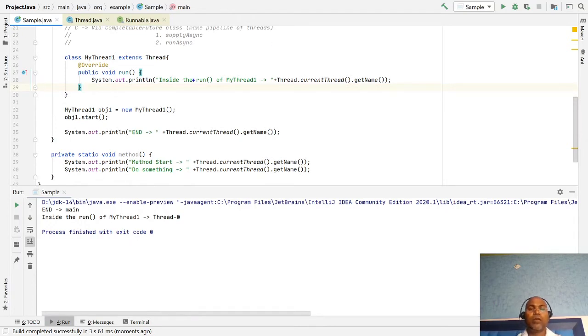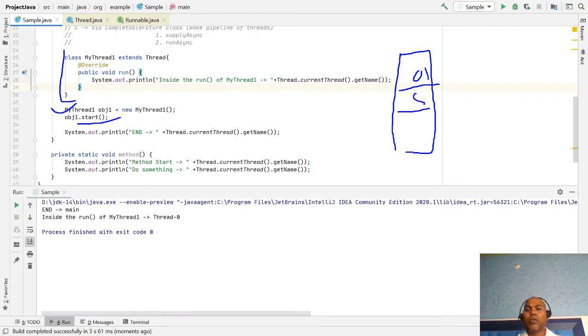You notice, from your main method, this is the main. In main you have created the class, nothing happened. You created one object, object one created. After that you are invoking the start method, which means a new thread is created.